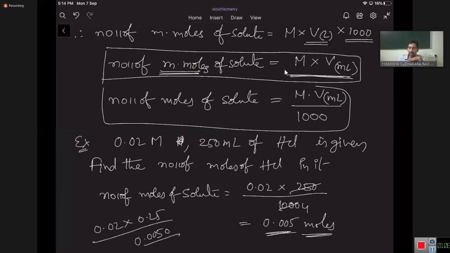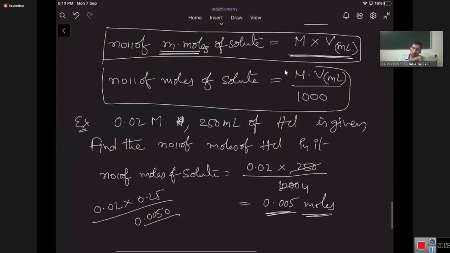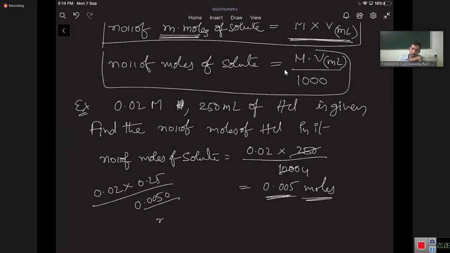If he is asking millimoles, how many millimoles? Number of millimoles: 0.005 into 1000. Millimoles means molarity into volume in milliliters. That is 0.02 into 250, which will give 5 millimoles.